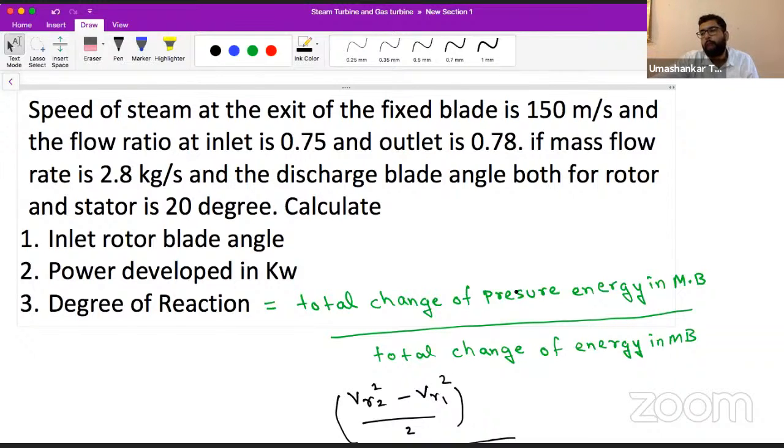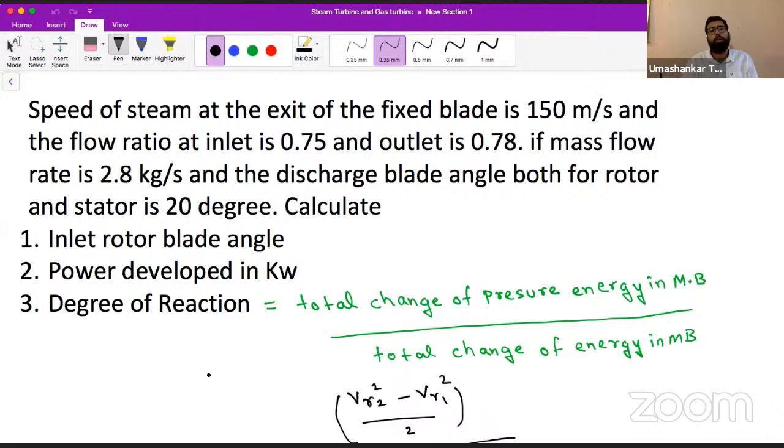Yes, Anand, phi and alpha are both 20 degrees. So let us start solving this question. The speed of steam at the exit of the fixed blade is 150 meter per second. This is the last question, so we will take some time here. Can anyone who is live tell me what this 150 is? What is given to you?